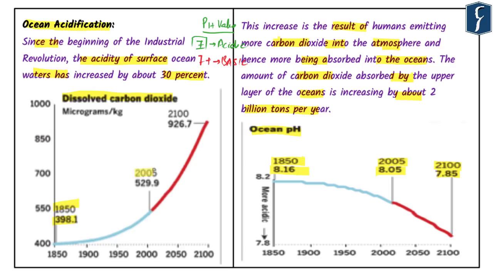In 2005, this increased to around 529.9, and in 2100 it is expected to reach 926.7. And you can see here that from the 1850 level to the level of 926, this is around 2.5 times. This is significant in terms of the kind of impact it will have on the ocean, and it will have a lasting impact on each element of the water system.